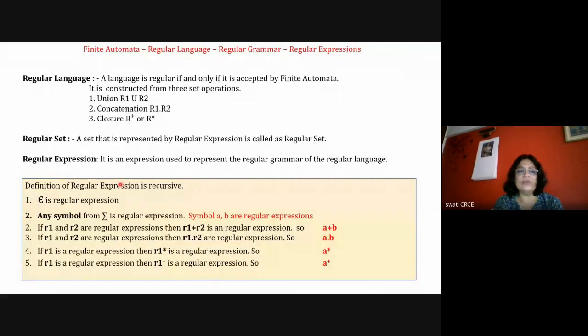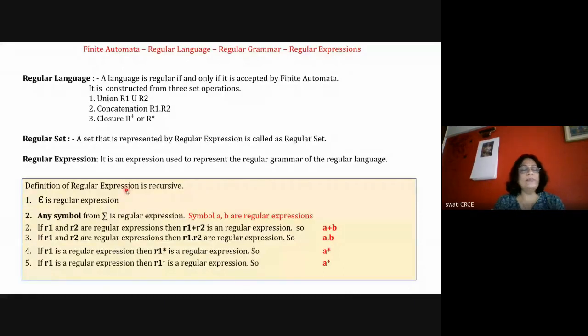The definition of regular expression is also recursive, similar to regular language. The first definition is that epsilon is a regular expression. The empty symbol is a regular expression. Now listen carefully, I'm talking about the definition of regular expression.